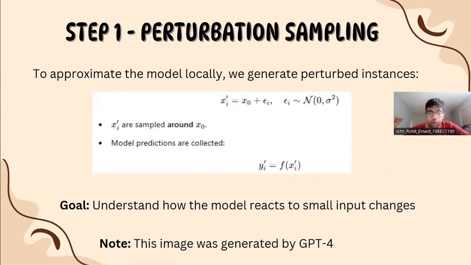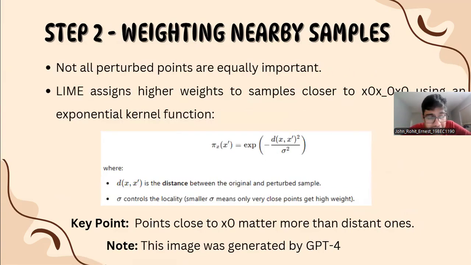And one more point I want to mention is that the key insight is that line creates a local neighborhood of points around x naught so that we can observe how the model reacts to small changes. So in step two, we are weighting the nearby samples. That is, we are weighting the perturbed samples. Not all perturbed samples should have the same importance. Samples that are closer to x naught should be weighted higher than those that are farther away.